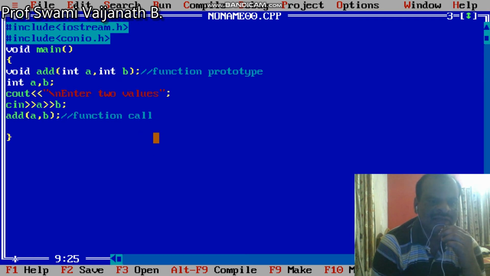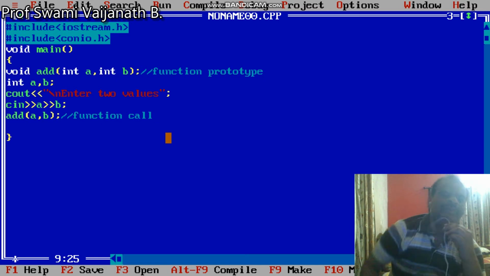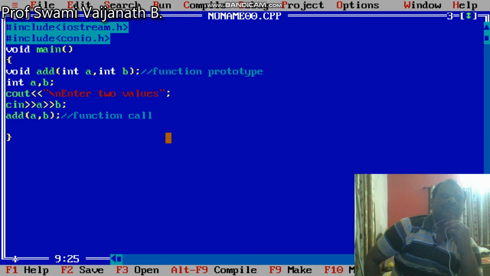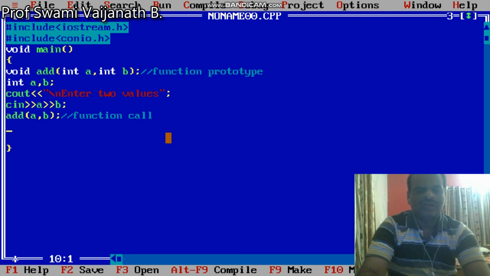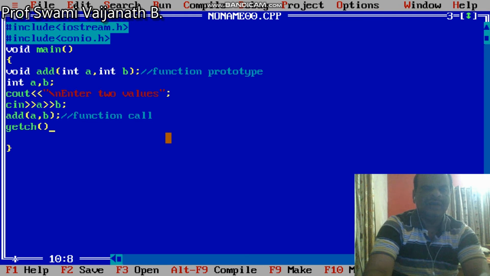The second term is the function call, a statement in the main function body which contains a function name and argument list. That means the main function calls the subfunction and control goes from the main function to the subfunction. Then I close the main function.